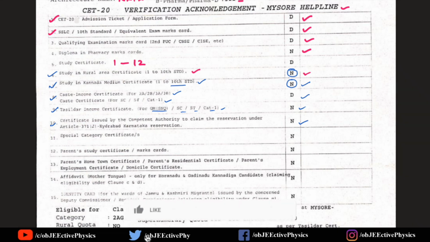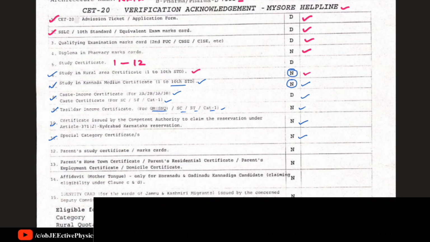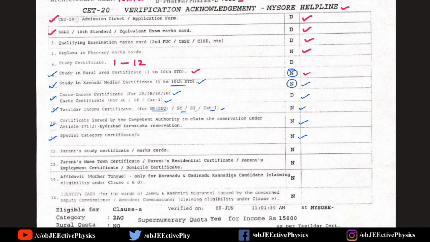Special category certificates, you check whether you come under these special categories or not. Parents study certificate. If a student has not studied for 7 consecutive years in Karnataka, they should provide the parents study certificate if they studied in Karnataka, or their residence domicile certificate at least.